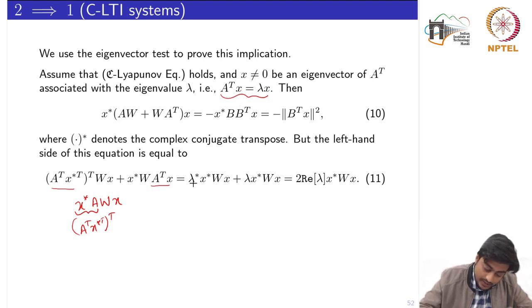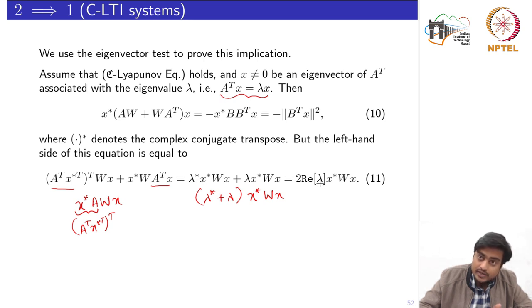So here we would have lambda star x star W x, because lambda is an eigenvalue and it could be a complex number also, plus lambda times x star W x. Since lambda is a scalar, I can write lambda star plus lambda times this quadratic form, and this is nothing but twice the real part of that eigenvalue.